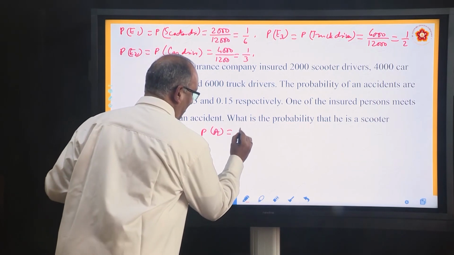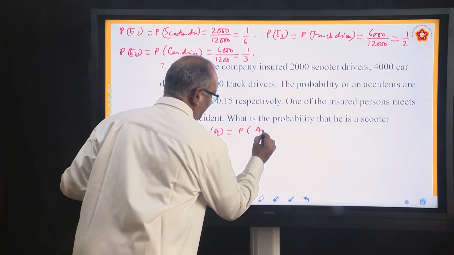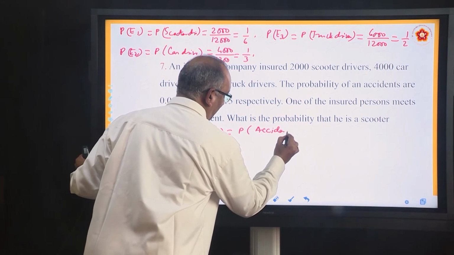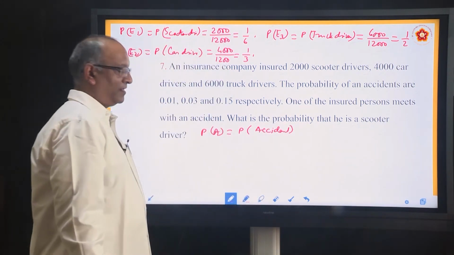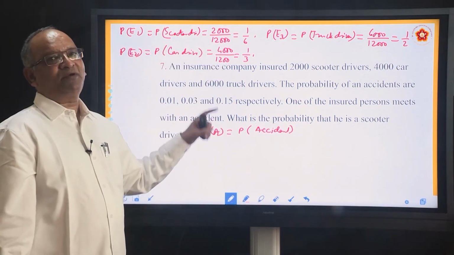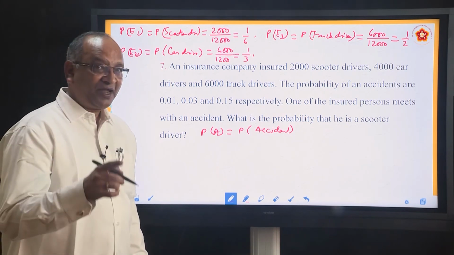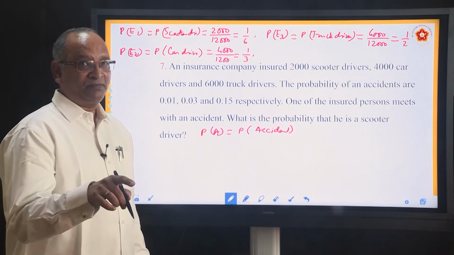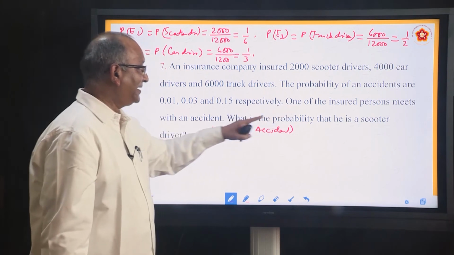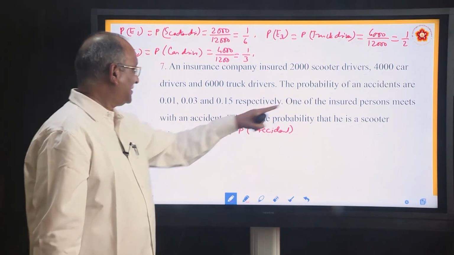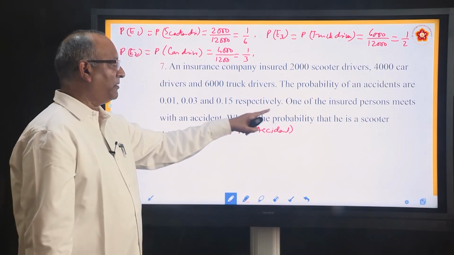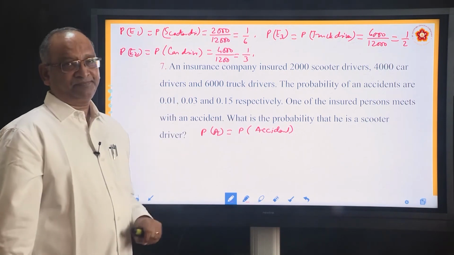P A stands for probability of accident. This is what we have to find out, when he says find the probability that one of the insured persons meets with an accident, what is the probability that he is a scooter driver?